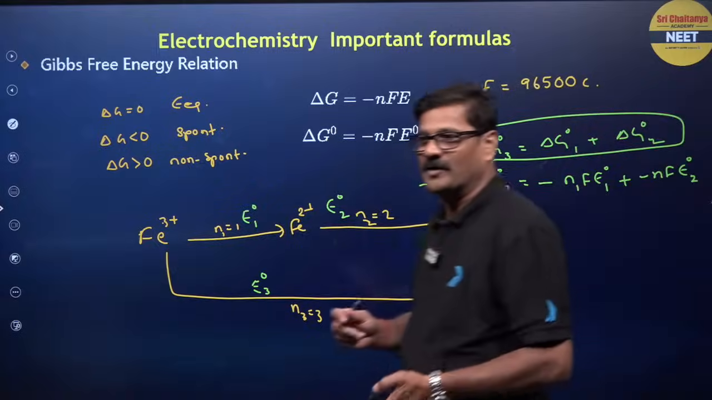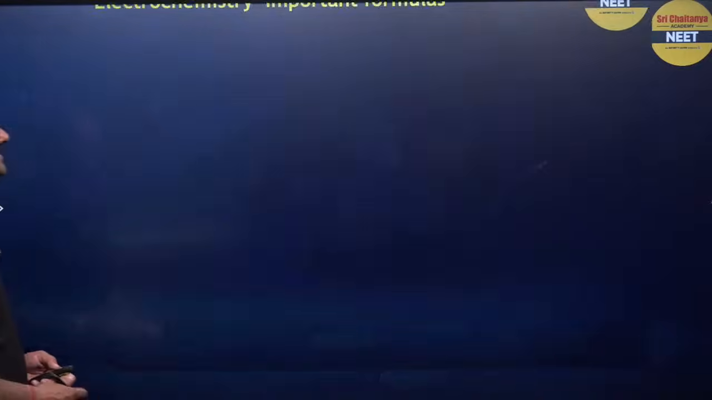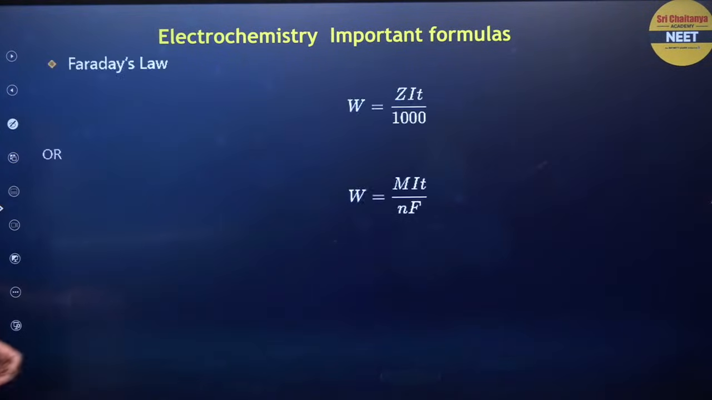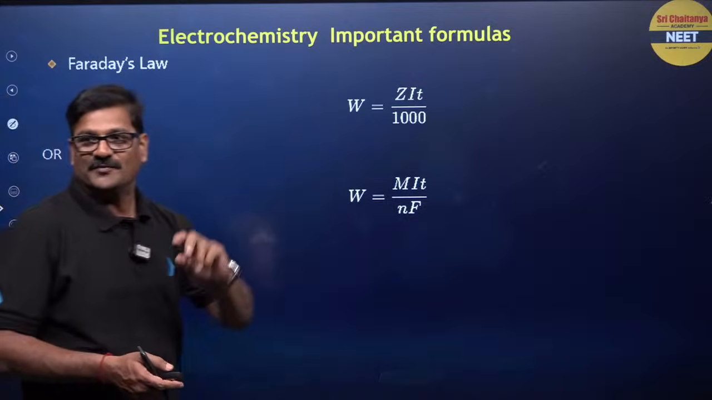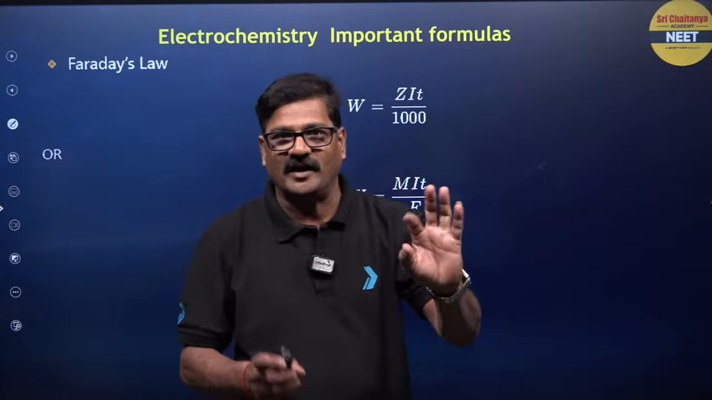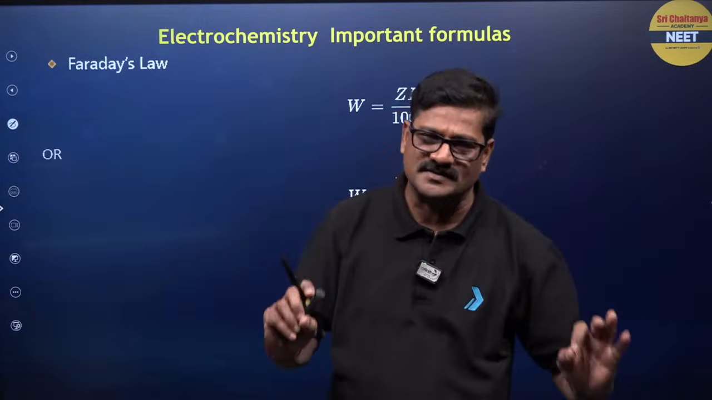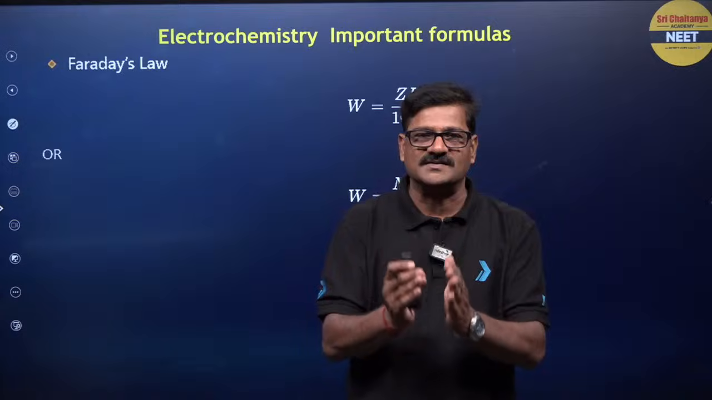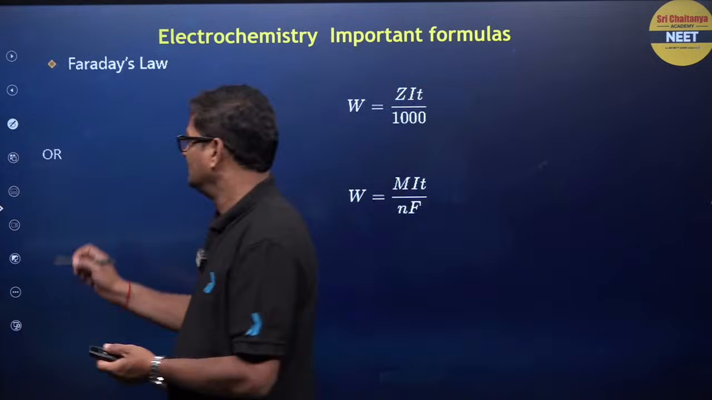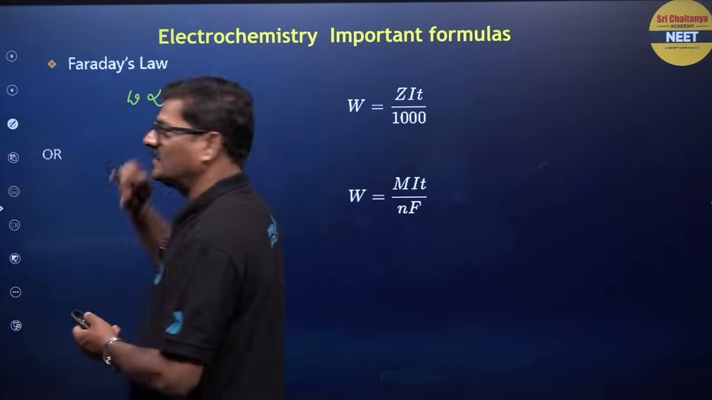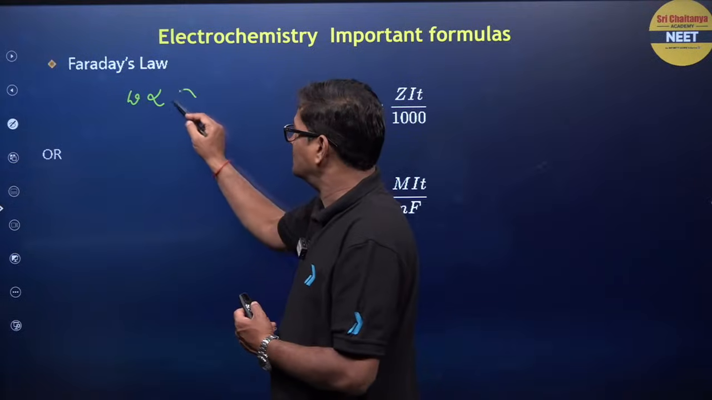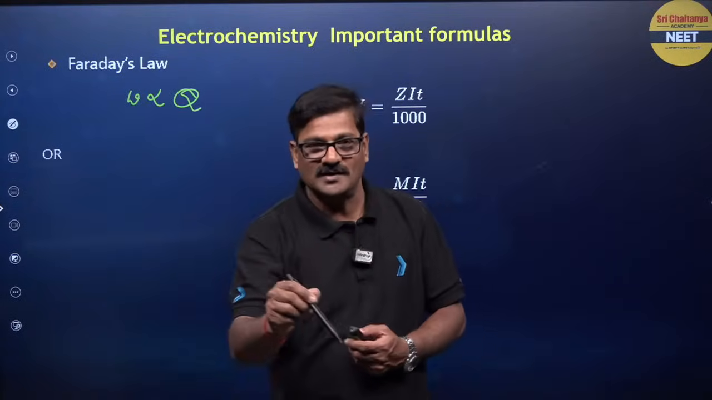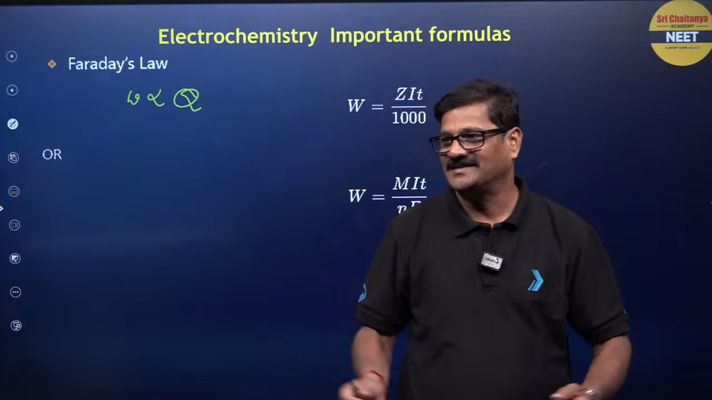That's good. Now moving ahead, electrochemistry important formulas. Faraday's first law and second law. It is a simplified version. In the first law, the mass of the substance that is deposited is directly proportional to the charge that is passed through the electrolyte. Done now?